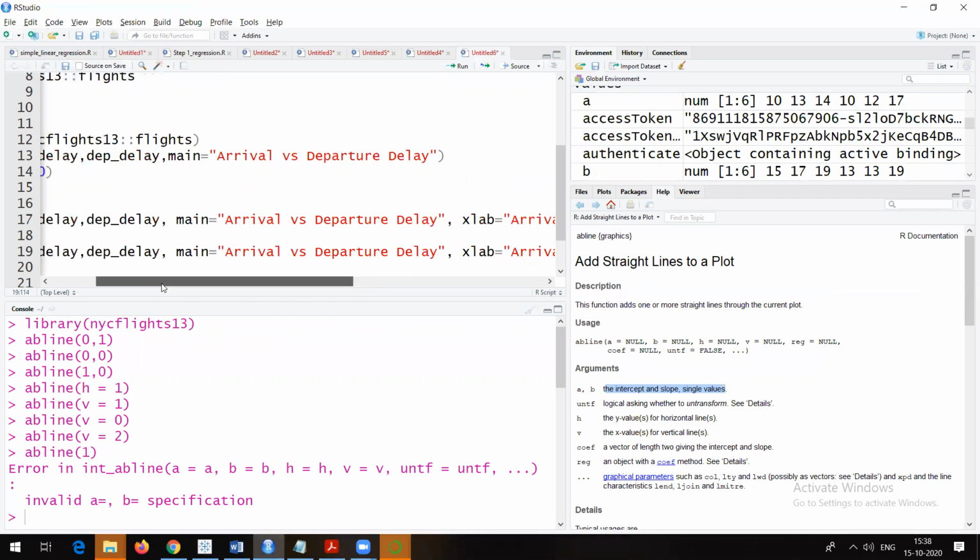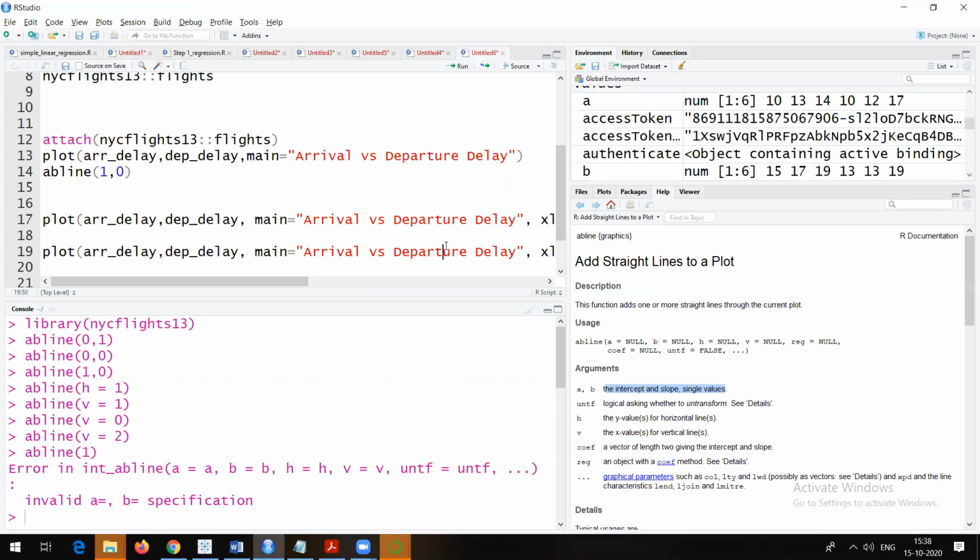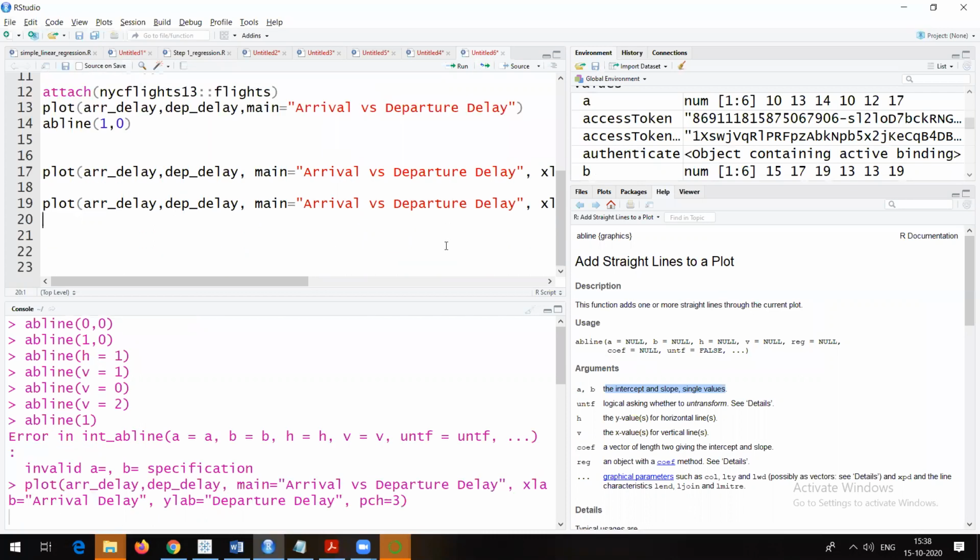If I try to run it, we have given pch as 3, and 3 means plus sign. So in that plot, every marker will be replaced with a plus sign. If you are able to see this red, it means it is still running. We should be able to see the same graph, but instead of those markers, it will be plus signs. Again, it helps in visualization if you have different data. We will see later on how to change the colors of all those things, how to get colorful graphs. That also we will talk about.